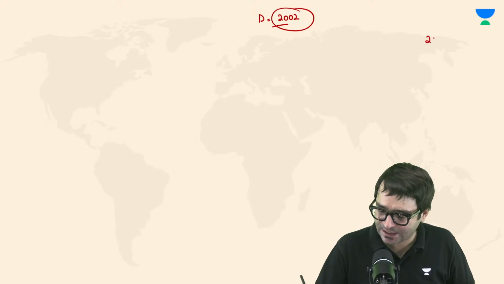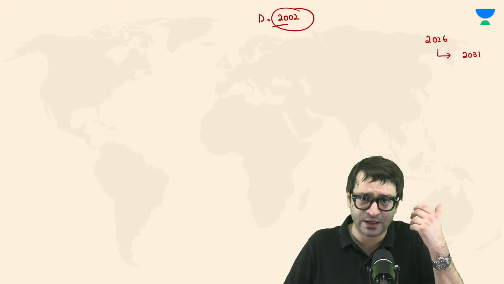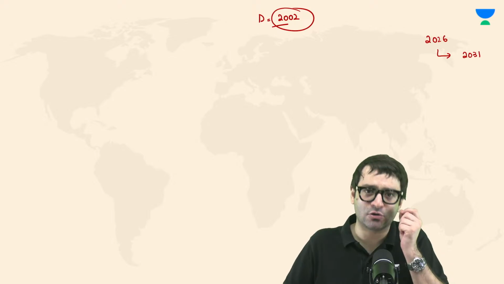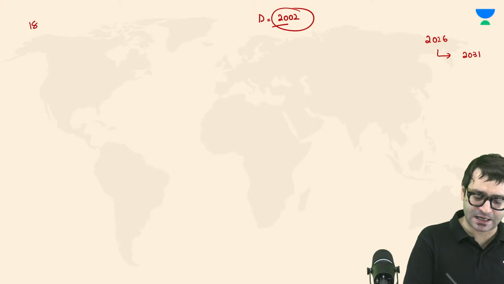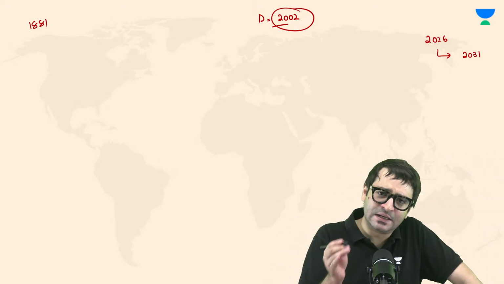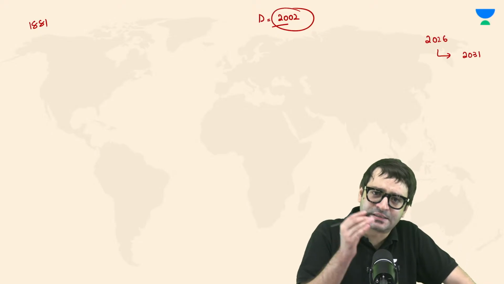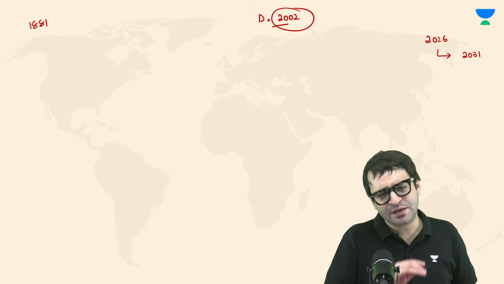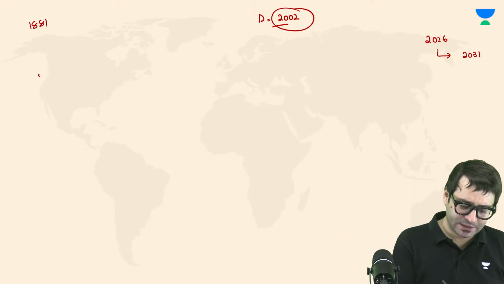After 2026, ideally, when do we have a census? Because census is carried out every 10 years. Census was first carried out in 1872, but it was a non-synchronous census, which means the census was not carried out in the entire country in one go. The synchronous census is carried out throughout the country in one go at the same time. This practice started in 1881, that means during the colonial period. And then every 10 years, this decadal exercise used to be carried out, and it was carried out uninterrupted till 2011.